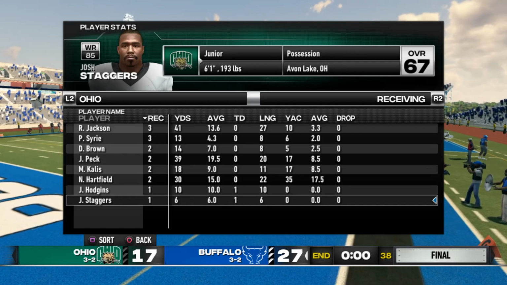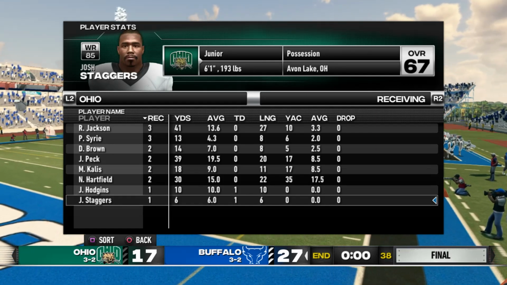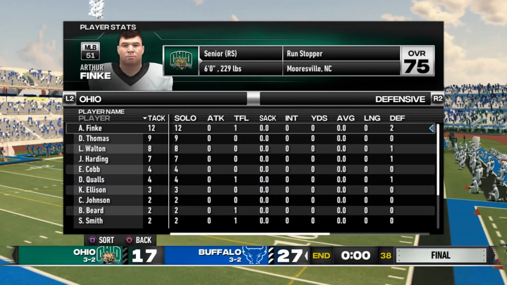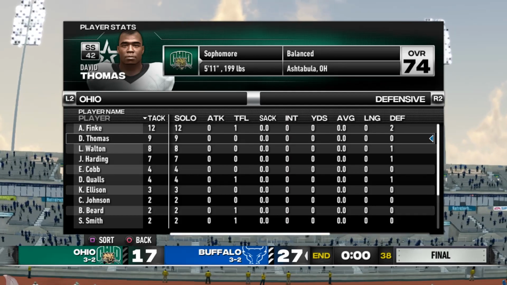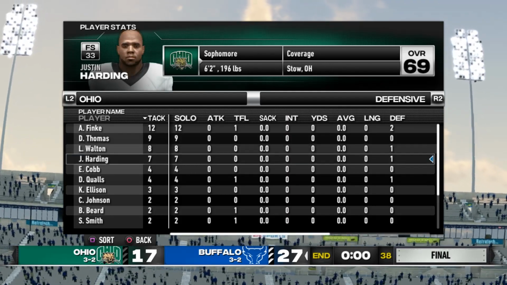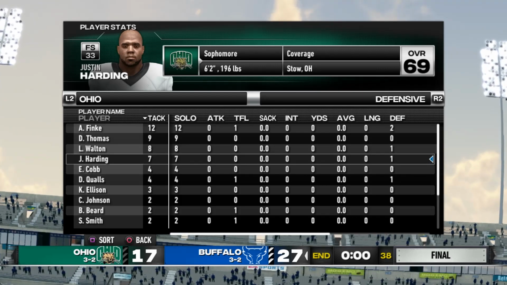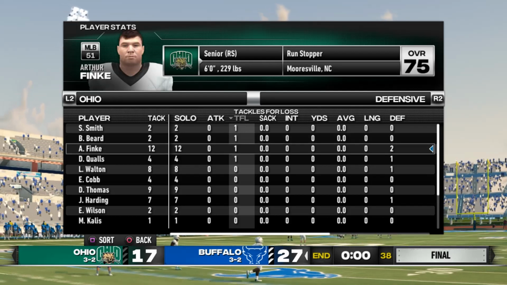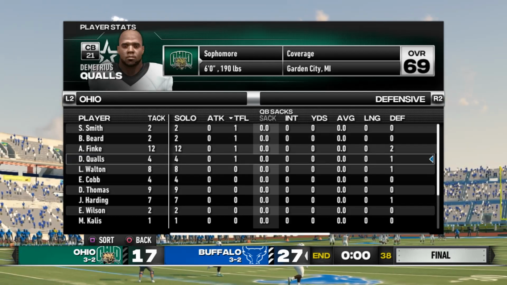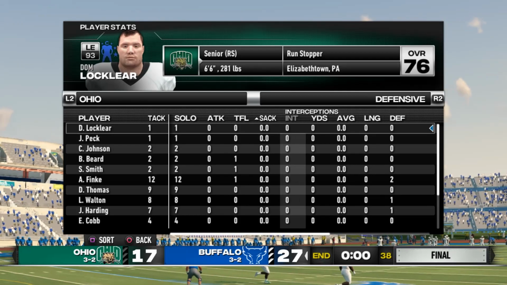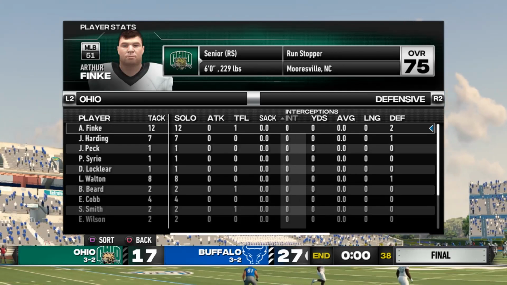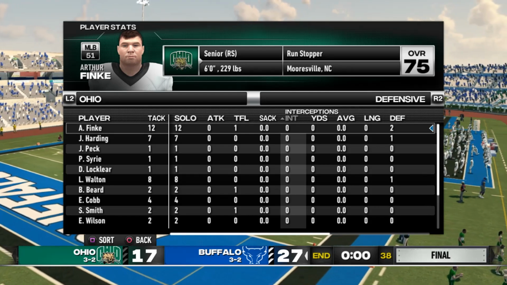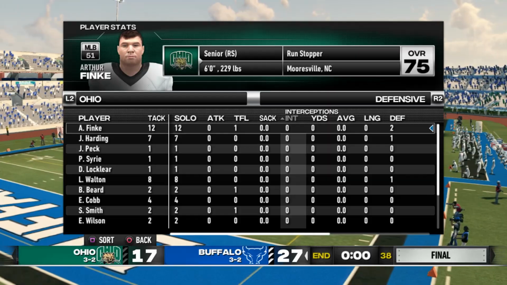And then Josh Staggers, a junior receiver, took his 1 reception for a touchdown. Defensively, Arthur Fink led them with 12 tackles, followed by David Thomas and Lorenzo Walton, and then Justin Harding had 7. Their tackles for loss went to Stephen Smith, Brandon Beard, Arthur Fink, and Demetrius Qualls. They had no sacks today, and we didn't have any interceptions. What a great day by these Bulls with a 27-17 victory over the Bobcats.